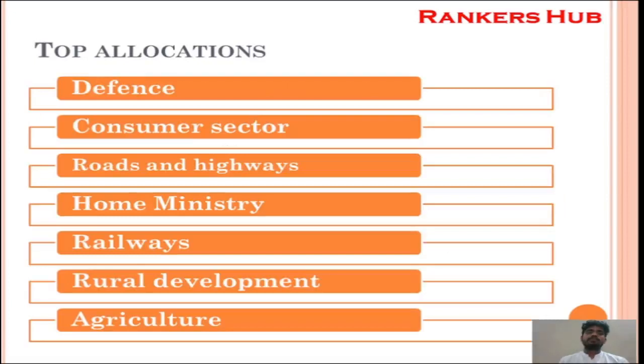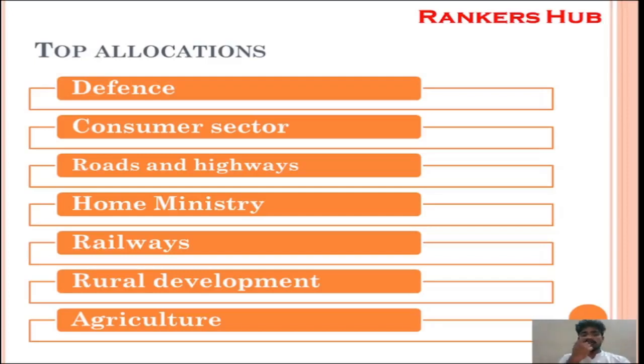Next, so what are the top allocations? The Ministry of Finance has given first priority to defense, then the consumer sector, then roads and railways, then home ministry, railways, rural development and agriculture. Viewers, defense always gets the highest priority, because the security of the nation is very important. We have two threats, from Pakistan as well as China. Pakistan advocates terrorism, and China always has a lot of border issues. So to keep our soil safe, it is mandatory for the Government of India to increase allocations for the defense sector.